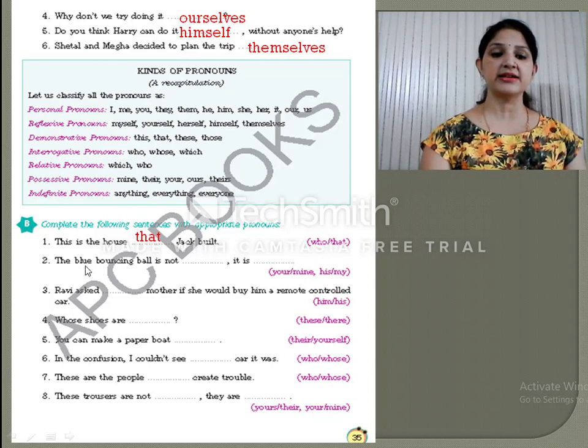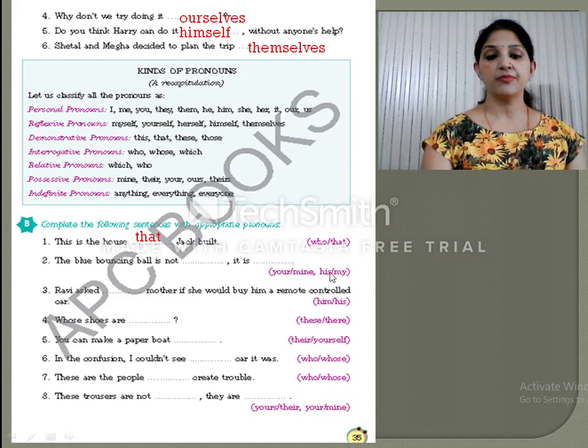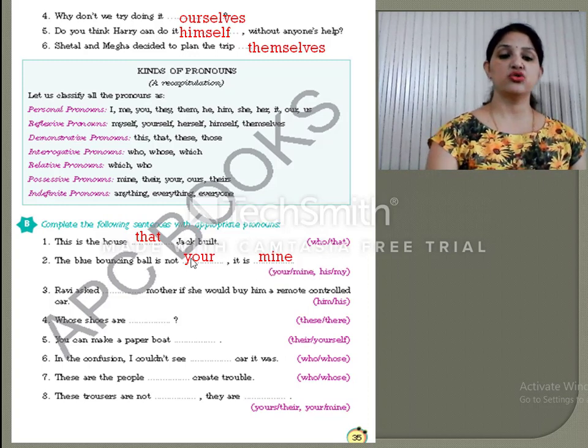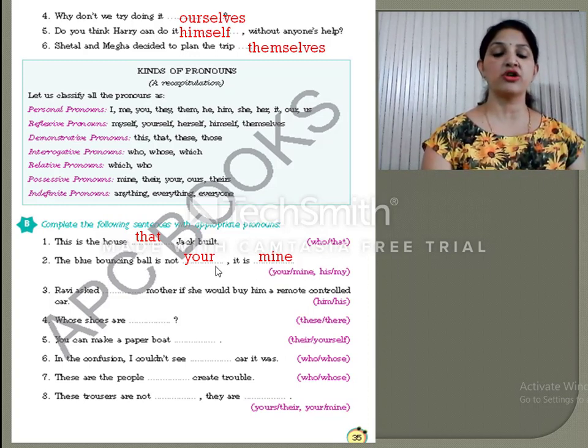Now the second sentence is: the blue bouncing ball is not dash, it is dash. So the blue bouncing ball is not yours, it is mine. Which pronoun is used over here?